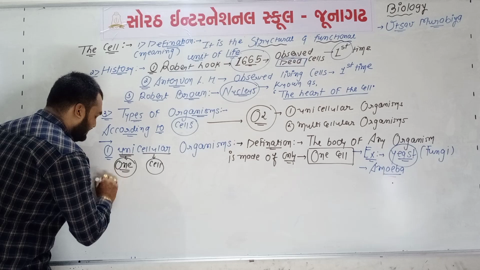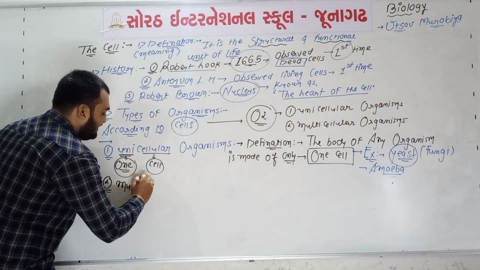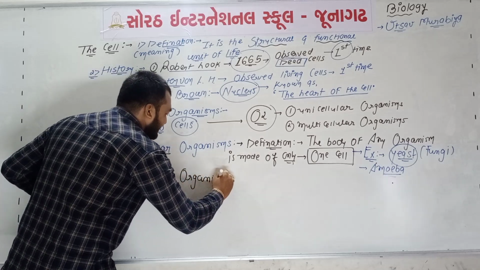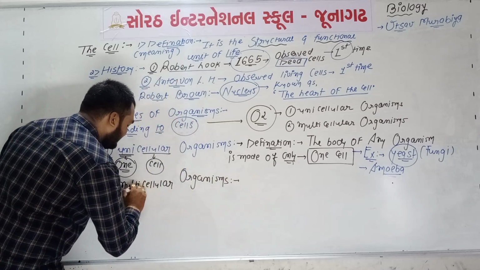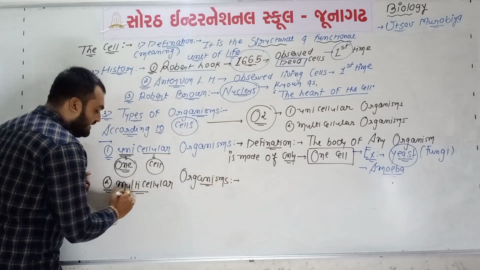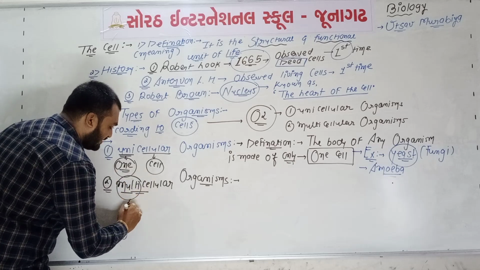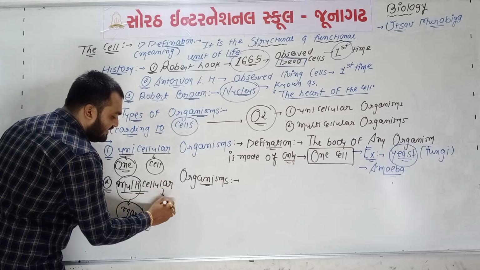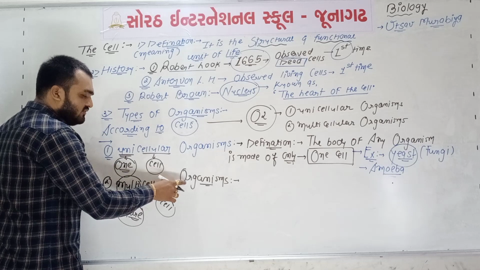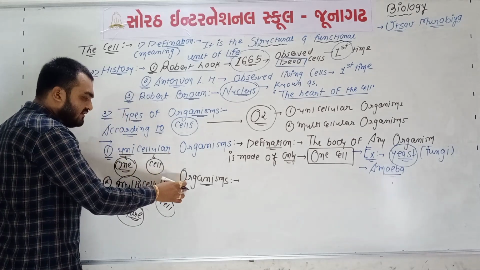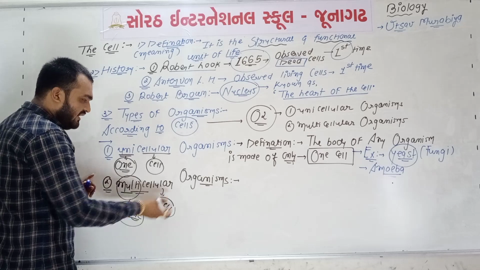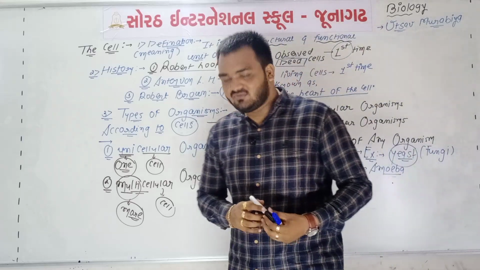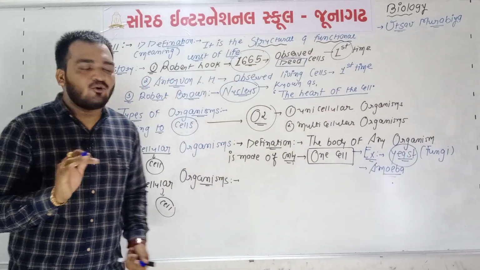The second definition is multicellular organisms. See the word: multi means more, meaning more than two. Cellular means cell. So the simple meaning is organisms having more than two, or so many, cells. This type of organism is known as a multicellular organism.